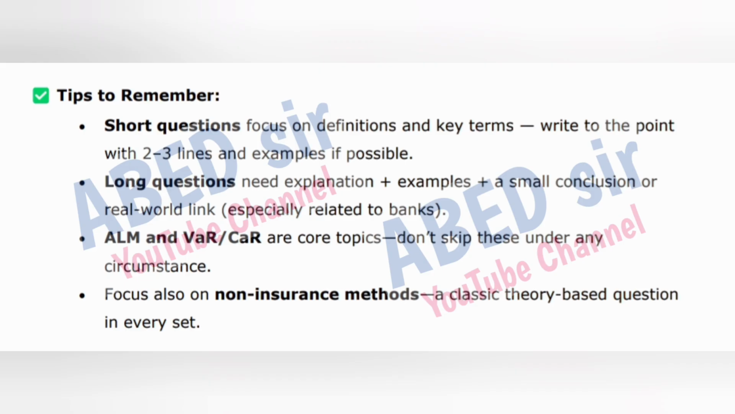Tips to remember. Short questions focus on definitions and key terms, right to the point with 2 to 3 lines and examples if possible. Long questions need explanation plus examples plus a small conclusion or real-world link, especially related to banks. ALM and VAR are core topics, don't skip these under any circumstance. Focus also on non-insurance methods, a classic theory-based question in every set.